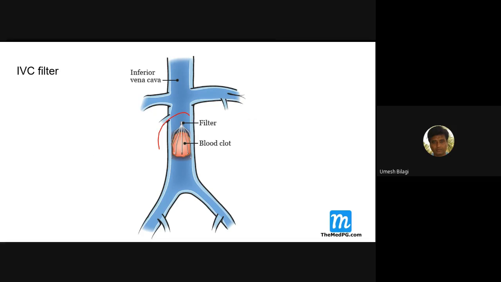This is the picture of an IVC filter. They put a filter so that the deep vein thrombus, if it comes here, gets stuck here. It should not go up into the right side of the heart and further into the pulmonary circulation. These are filters.